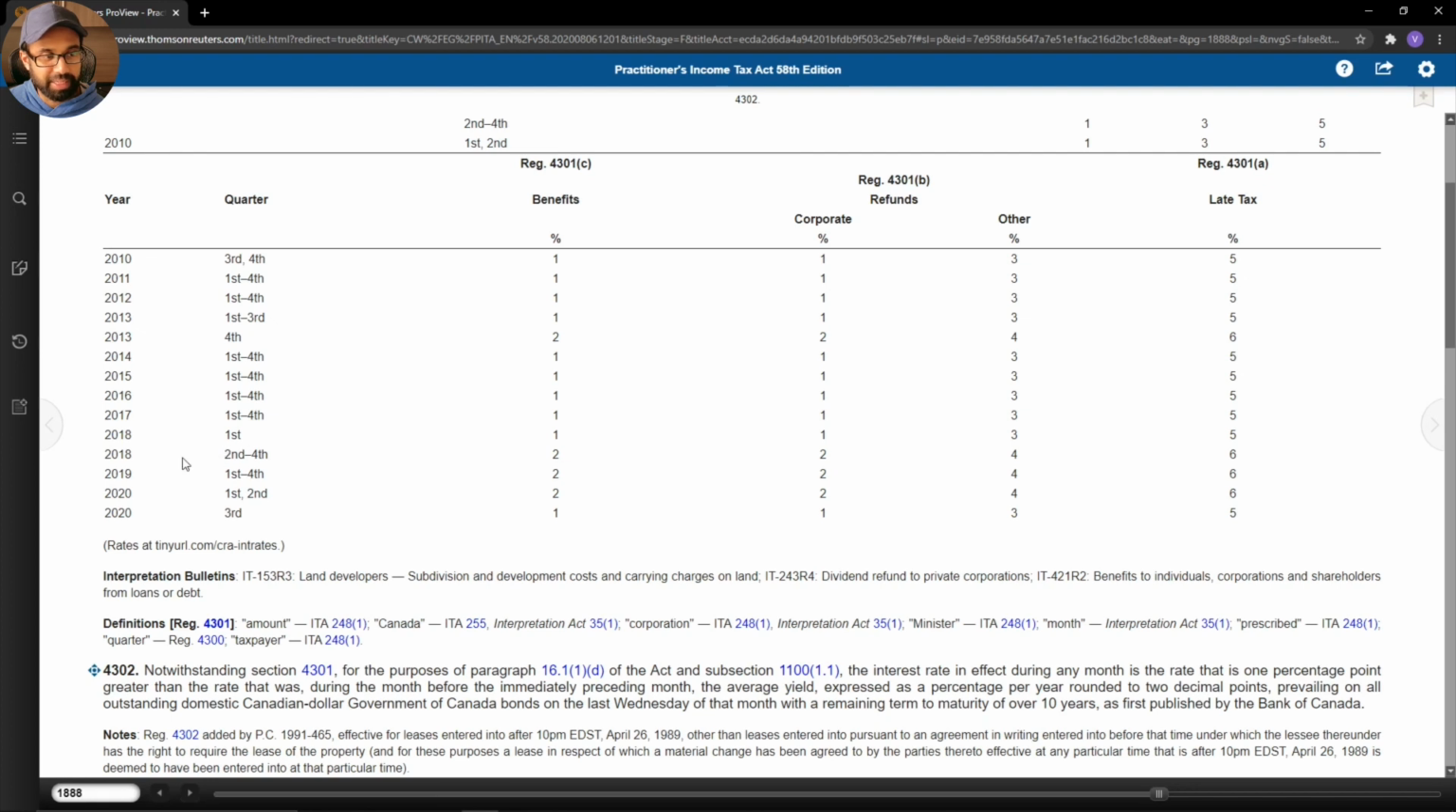So for 2018, in the first quarter, the prescribed rate was 1%. In the second, third, and fourth quarters, it was 2%. In 2019, it was 2% for the entire year. In 2020, it was 2% for the first half of the year. Then in the third quarter on, it seems to be 1%.